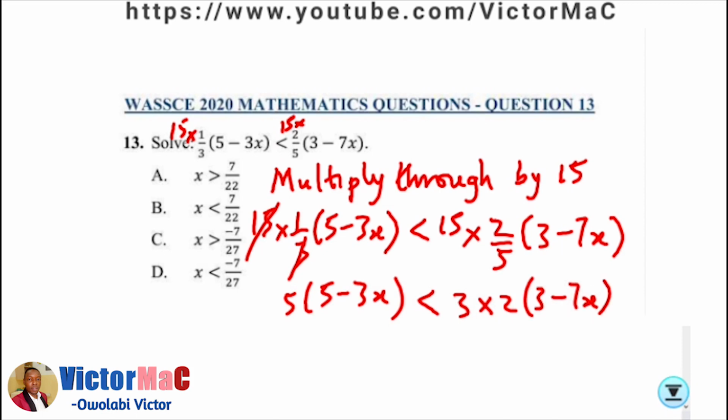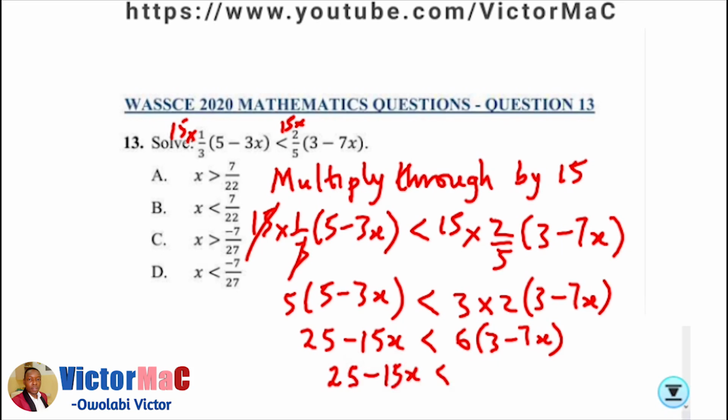So 5 multiplying this bracket on the left, we're going to have 5 times 5 is 25, 5 times minus 3x is minus 15x, less than. Then we have a 6 here to multiply 3 minus 7x. But we also expand the right hand side. 6 times 3 is 18. 6 times minus 7x is minus 42x.